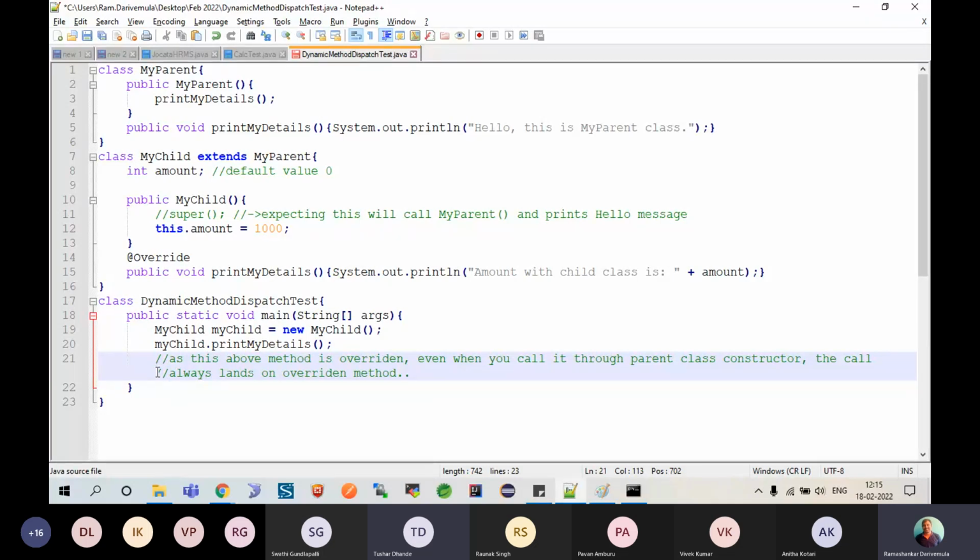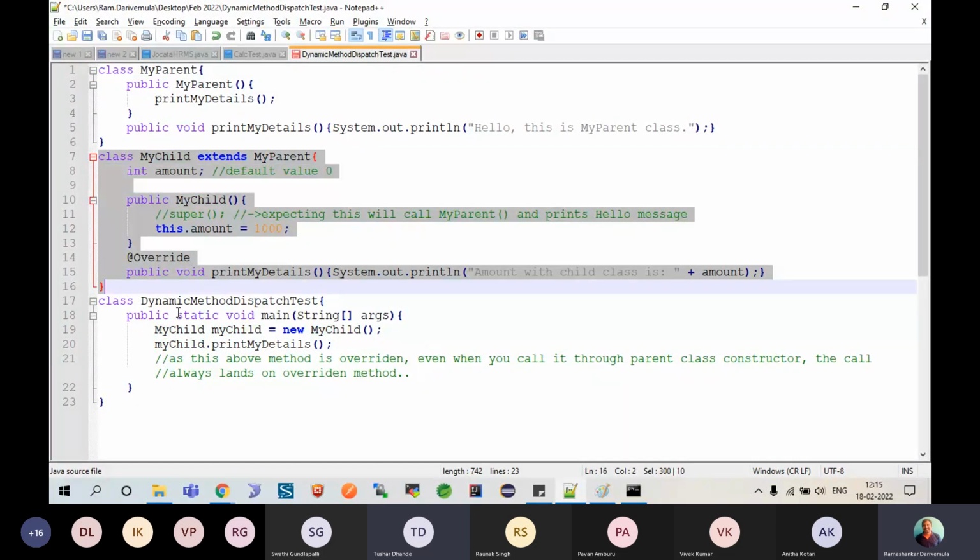So who knows the details of the older? Only my child. Am I clear? I repeat this. Only my child will know that. Is this clear? Okay. So if somebody asks you, I want my parent's method, then this is accessible only in my child. Outside of my child, nobody can access this method via this child. I repeat, via this child.